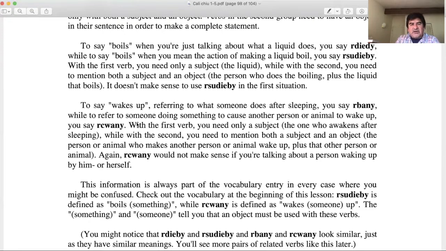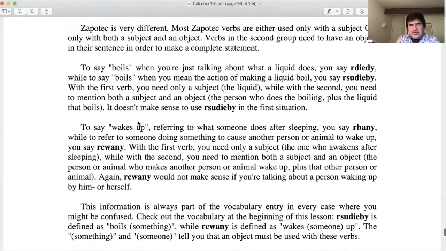Elena is waking me up. Whereas here, if I said Felipe, I do it by myself. Maybe I'm used to waking up at 7, I don't know, but nobody wakes me up. But if a person or maybe a dog wakes me up, I can say the dog wakes Felipe up, right? So just very similar to this one.